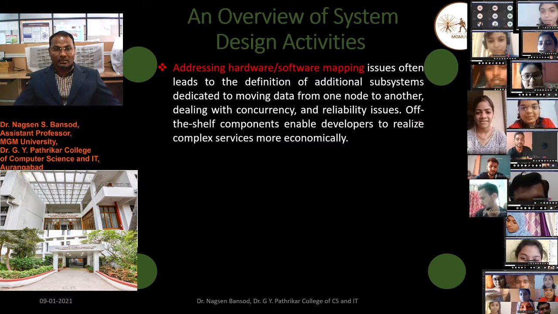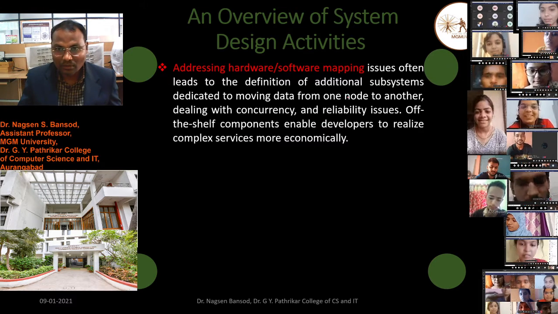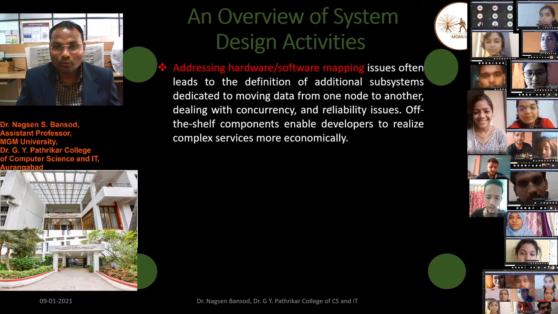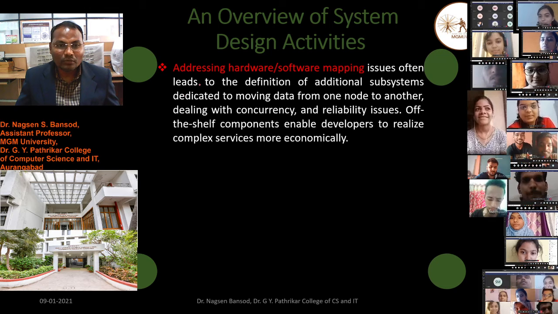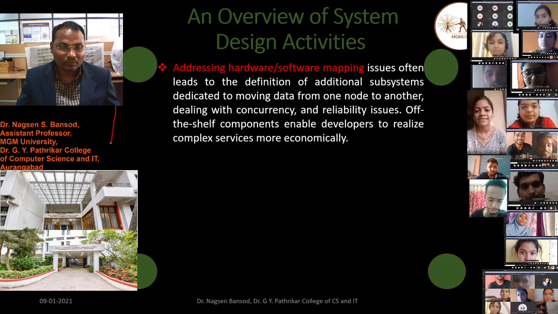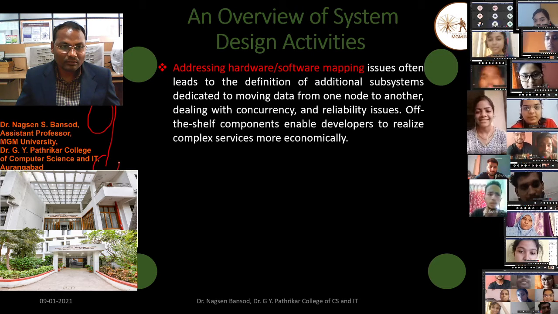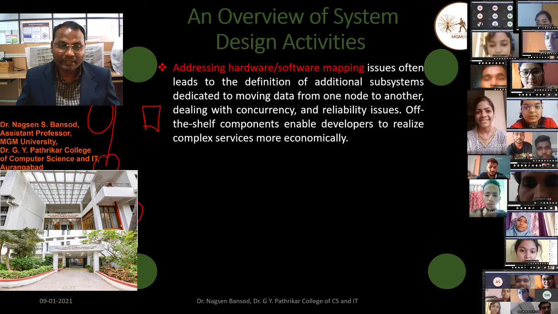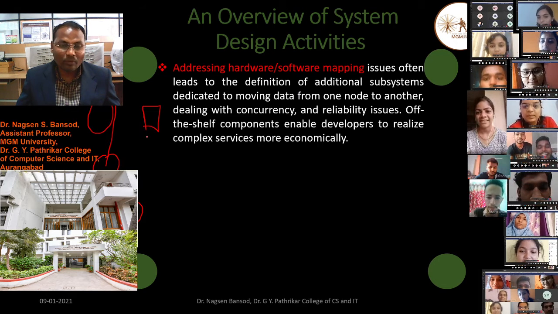Similarly, there we have to consider the off-the-shelf component, a subsystem dedicated to moving data from one node to another node, as well as we have to address the hardware. Suppose there are 5 computers and only a single printer, then we have to share this hardware with the help of software.